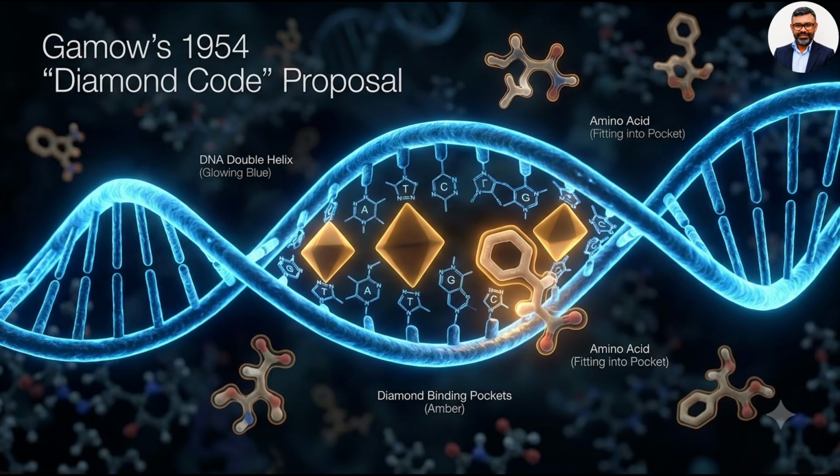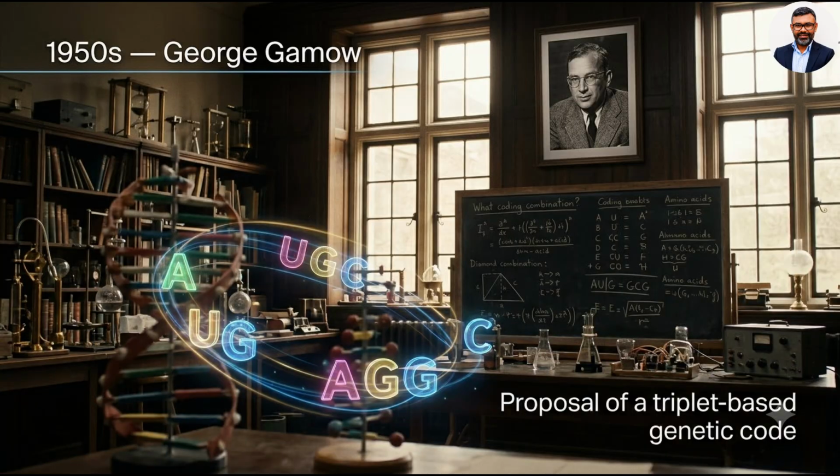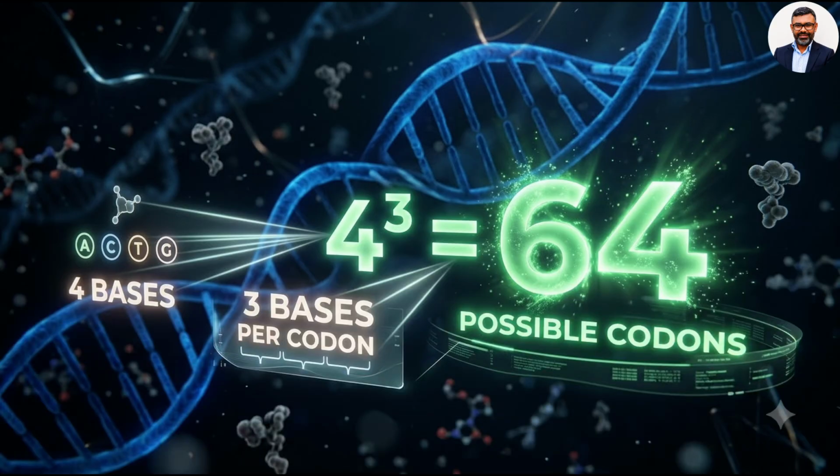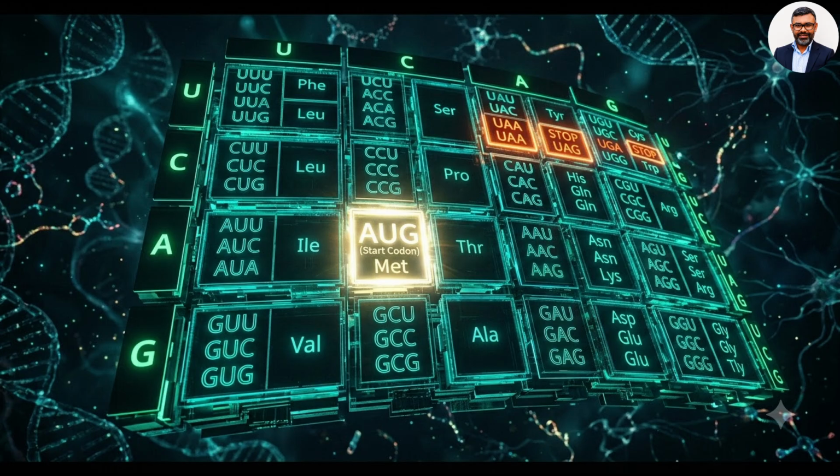Now let us move to the history of the genetic code. George Gamow proposed that genetic information could be read in the form of nucleotide combinations. His idea provided an important theoretical foundation for understanding the triplet nature of the code. A group of 3 nucleotides is called a codon. With 4 different bases arranged in 3 positions, a total of 64 possible codons can be formed.